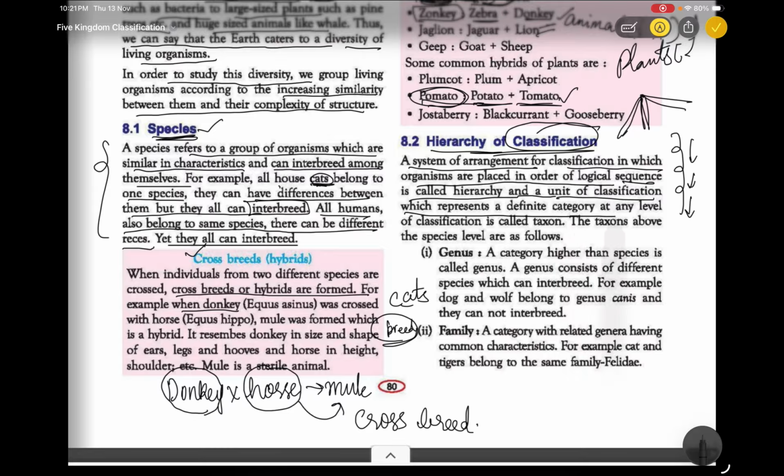The unit of classification which represents a definite category at any level of classification is called a taxon. Each one is known as a taxon. Genus is a taxon, family is a taxon. The taxons above the species level are as follows. The first taxon is genus. Genus is a category higher than species.